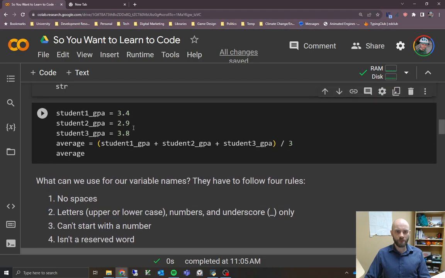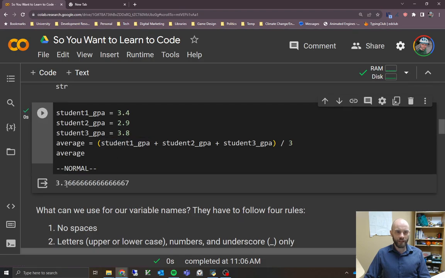After it has assigned all those variables, it's going to go through, and now we've got some math that we're going to do with those things. It's going to basically just plug those things in, right? So student1 GPA, it's going to take this 3.4 and plug that into the equation here, and then 2.9, it'll get that from the computer as well, and plug it in here. And then the third one plugs in as well, and it's going to add all those things together and then divide by 3 to give us our average. And then we just print out the average at the end. So we'll run that, make sure it works, and we get our GPA average here.